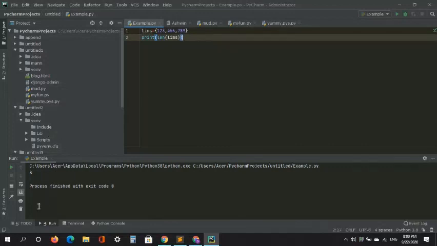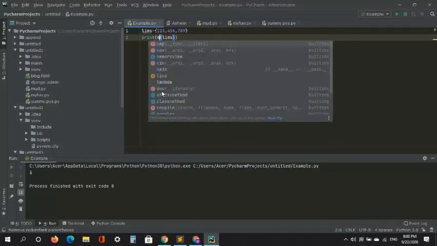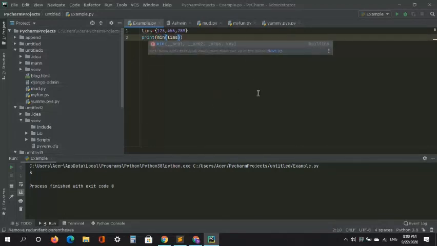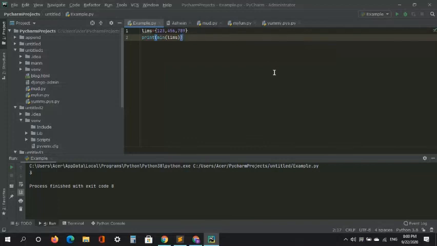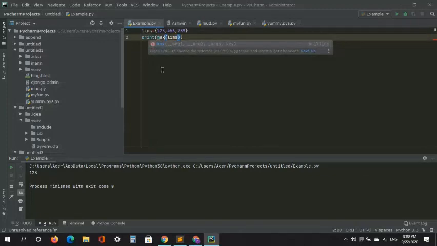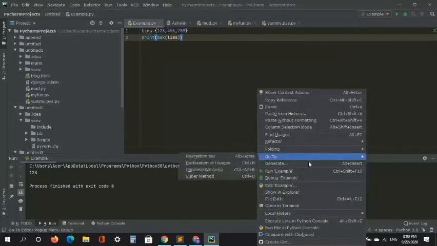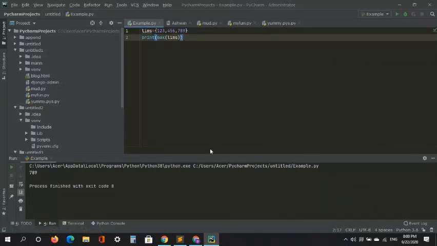in that set, right? So now here's another function, which is min. What min does is find the smallest value in it. So the smallest value is 1, 2, 3, of course. So let's say you want to find the biggest value. It's totally simple, max. That's it. And when I just run this, 789. So here are some more functions you can try.